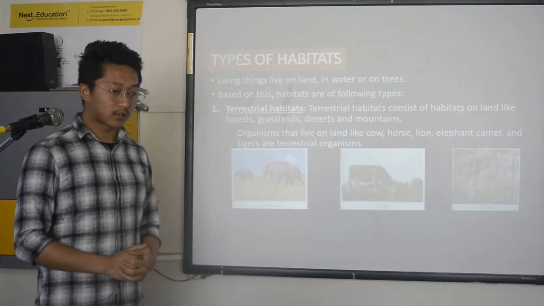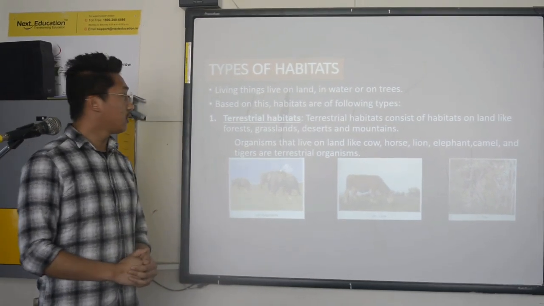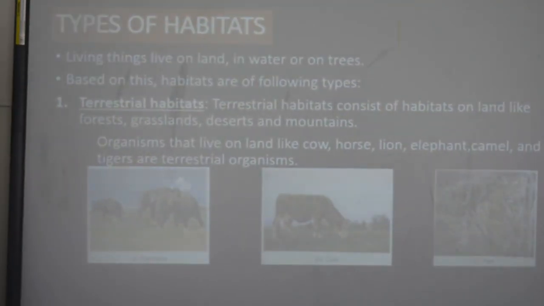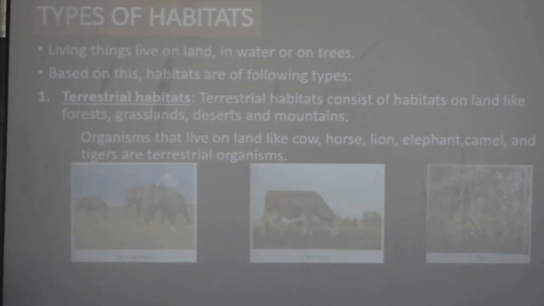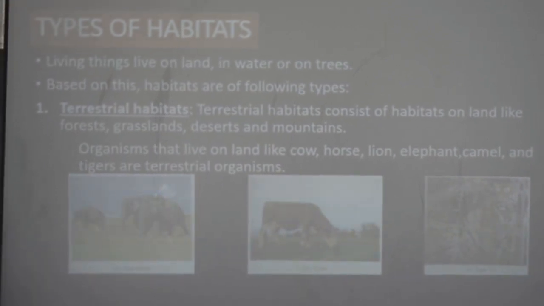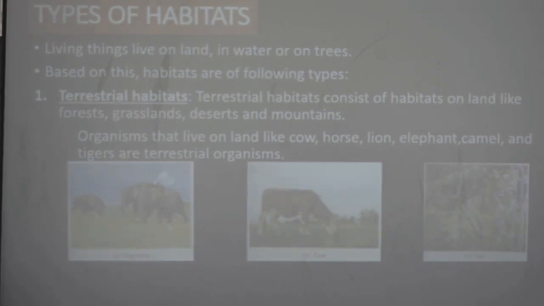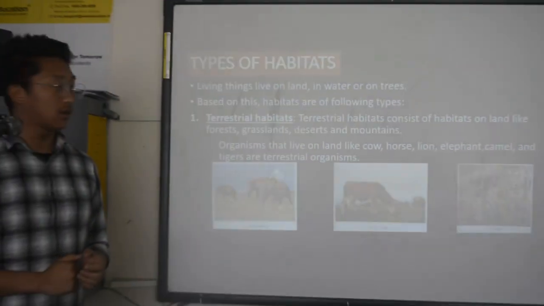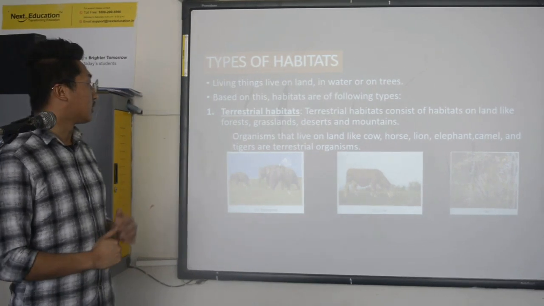Okay, now we'll start with the next topic, that is types of habitats. You can see on the screen, living things live on land, in water or on trees. So living things live in different types of habitat, and these are the places where living things survive. Based on animals living on land, in water or on trees, we can divide habitats into different types.